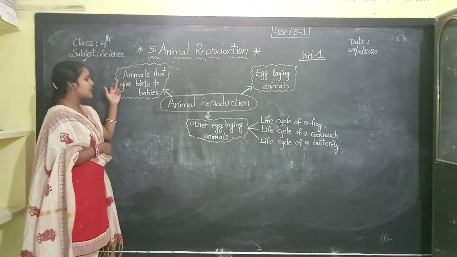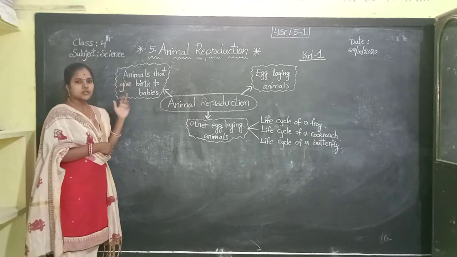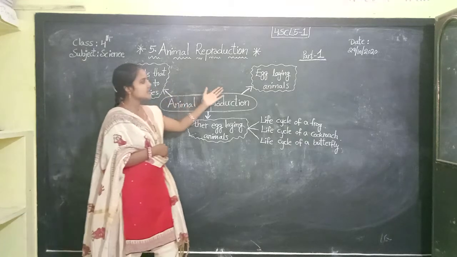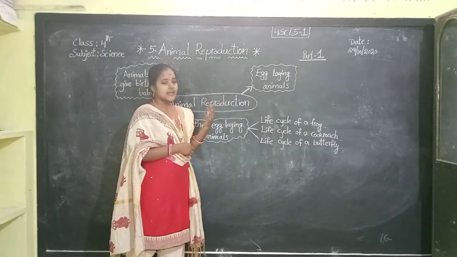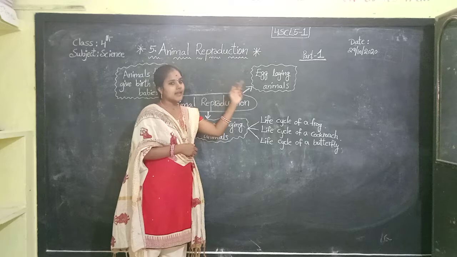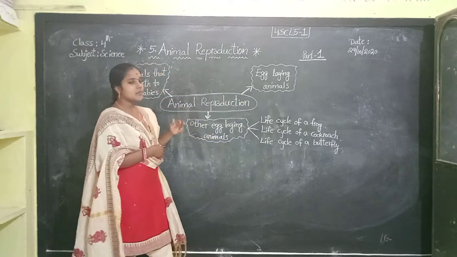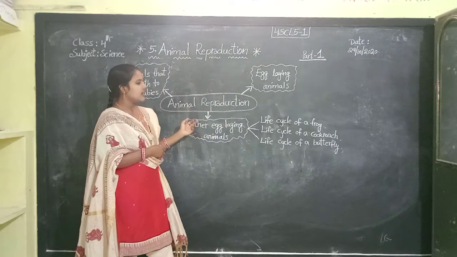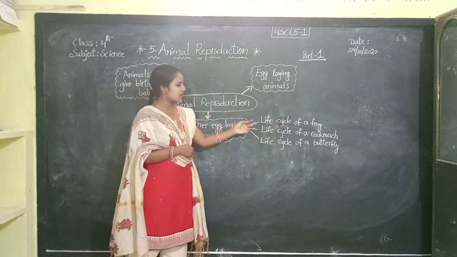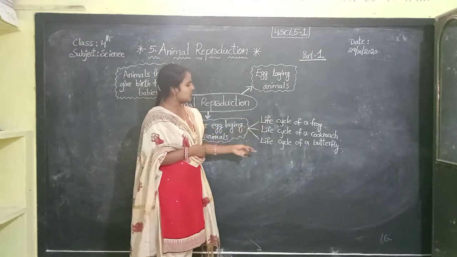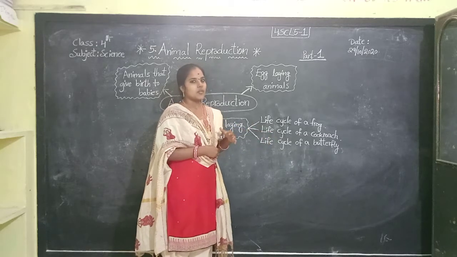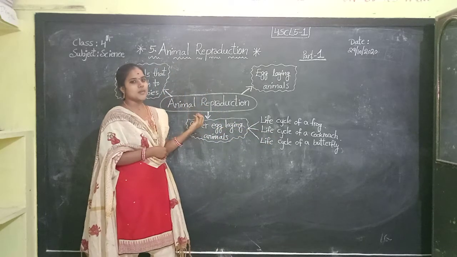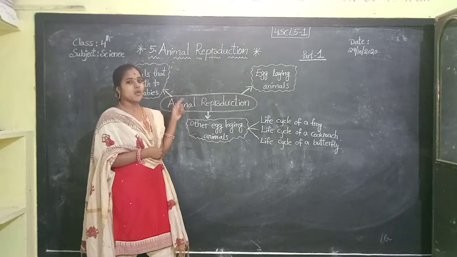Some animals give birth to babies, and some are egg-laying animals. In that, we learn about the life cycle of a frog, the life cycle of a cockroach, and the life cycle of a butterfly. Okay, children, these are all the topics we will learn in this lesson.